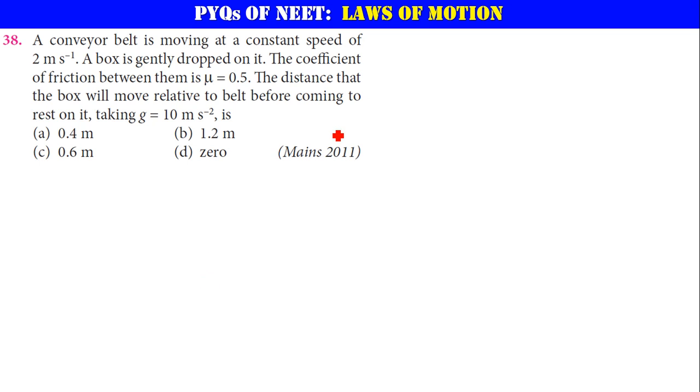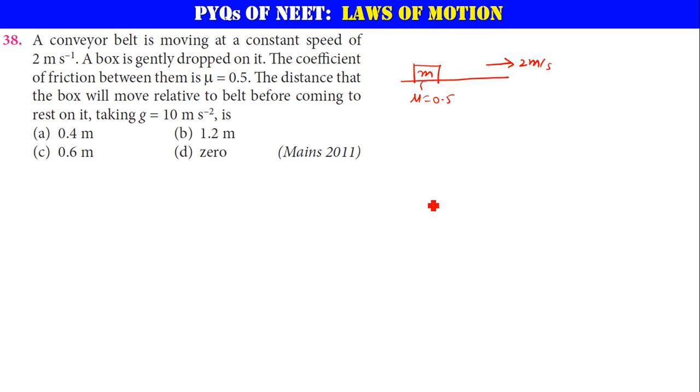A conveyor belt is moving at a constant speed of 2 meters per second. Let us say there is a conveyor belt moving at a constant speed of 2 meters per second in this direction. A box is gently dropped on it. Let us say the box mass is m. Now the coefficient of friction between them is 0.5. Very good.